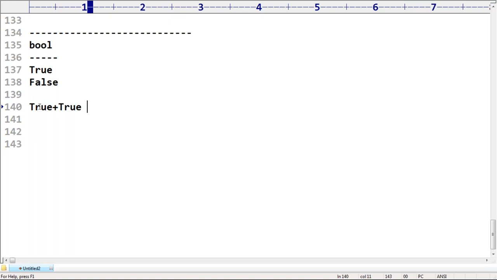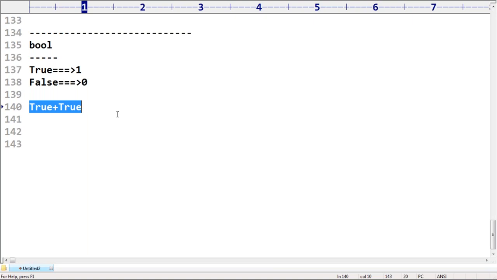Whenever we use a Boolean value inside an arithmetic operator, the internal value is going to be considered. True means 1, False means 0. Remember that, sir. 1 plus 1, its value is 2. Internally, Python represents True as 1 and False as 0.